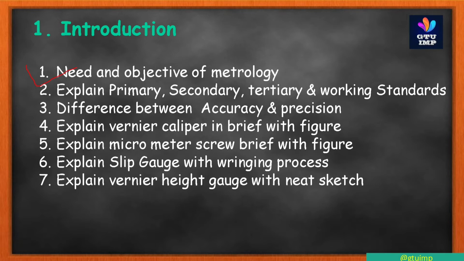First question is the need and objective of metrology. These are the most asked questions in this chapter. Second question is explain primary, secondary and tertiary working standard. This is also an easy and simple question, you can prepare from Atul Prakashan books. Question 3 is the difference between accuracy and precision. These two things are very important, so prepare perfectly.